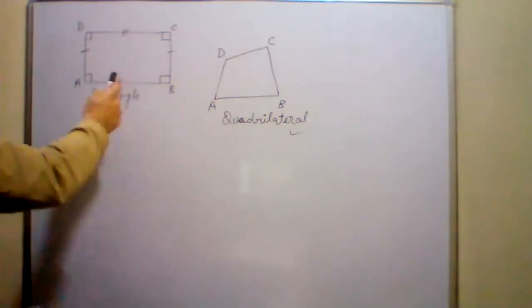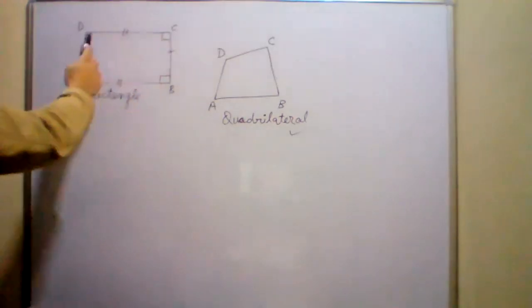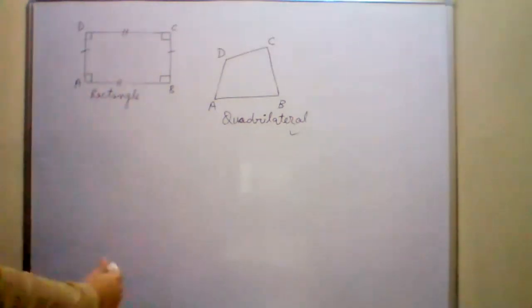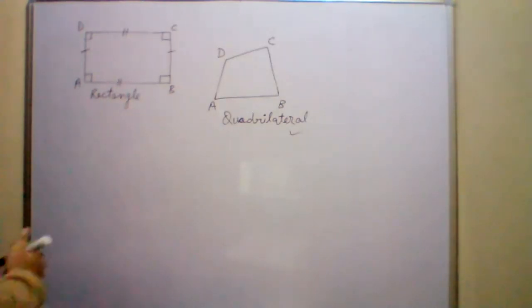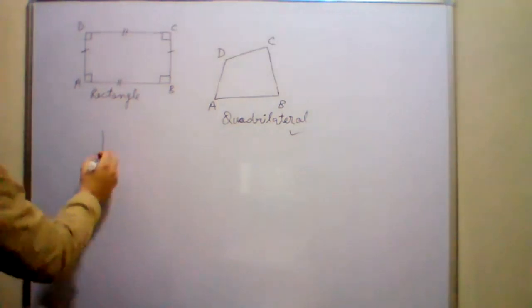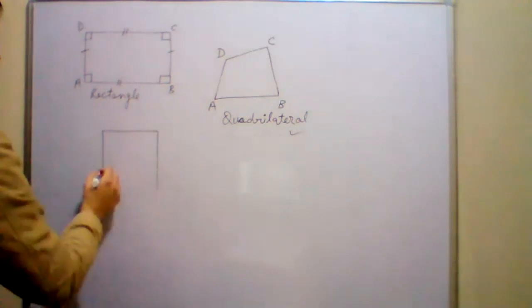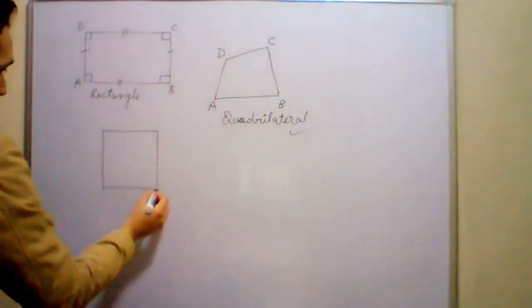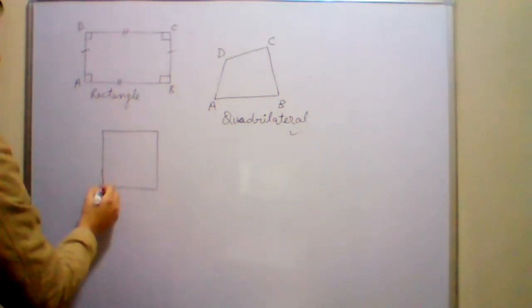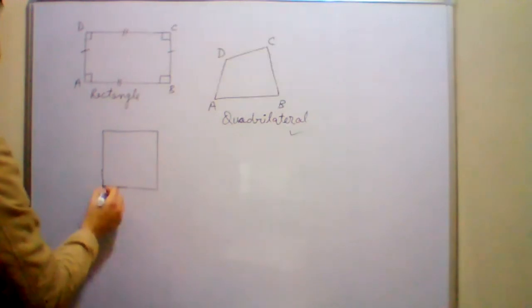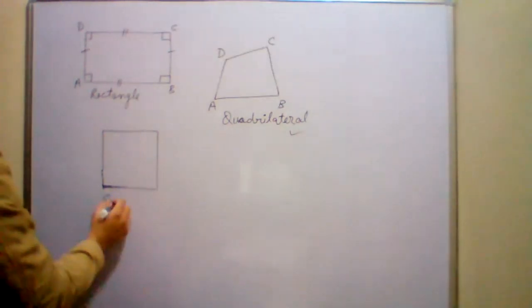So all these angles are of 90 degrees each. So this is a rectangle. Now another type of quadrilateral we will study. I am drawing it on the board. Can you tell me the name of this quadrilateral? Sir, it's a square. Yes, a square.